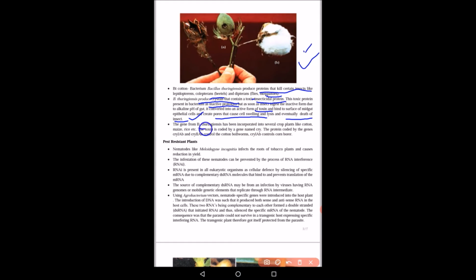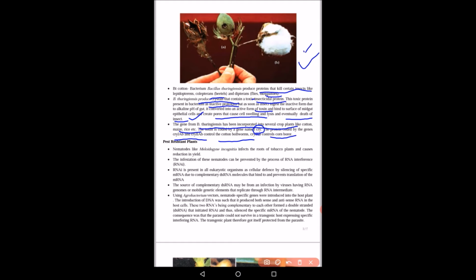Now the gene from Bacillus thuringiensis has been incorporated into various plants like cotton, maize, rice, etc. The toxin is coded by a gene which is known as the Cry gene. So this is the Cry gene which codes for the toxin. The proteins coded by Cry1Ab and Cry2Ab control the cotton bollworms. So this is the protein which is coded by this gene.